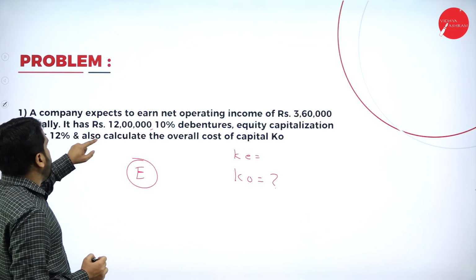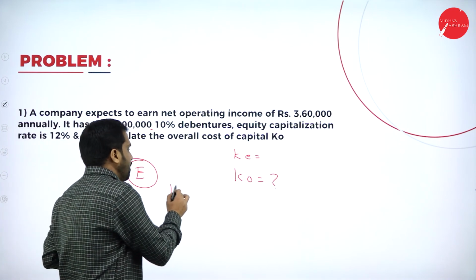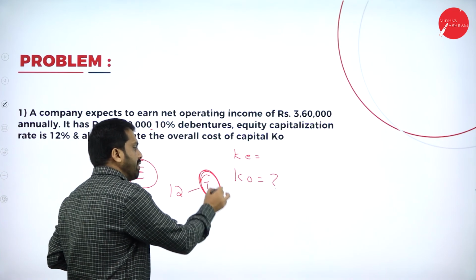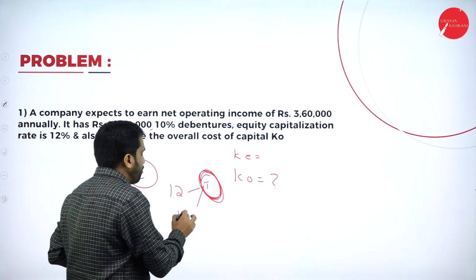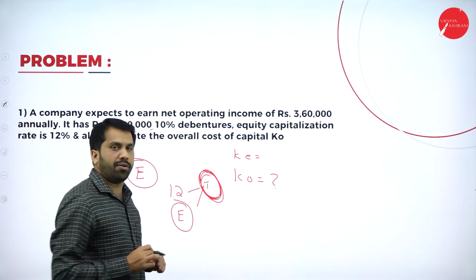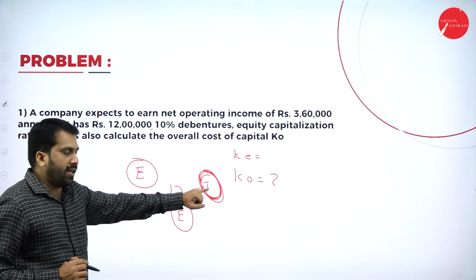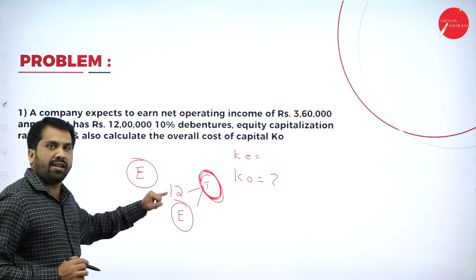Now, you know what is debenture. It is 12 lakh. If you know your total investment, then you can minus 12 lakh. The balance will be called equity. Hope you are clear. You have to find out the total investment and the equity, because debenture is already given.